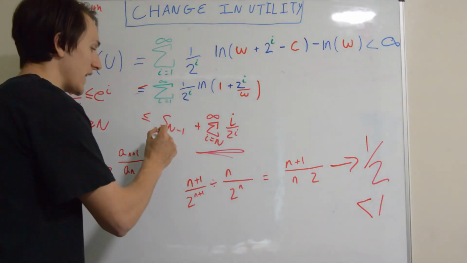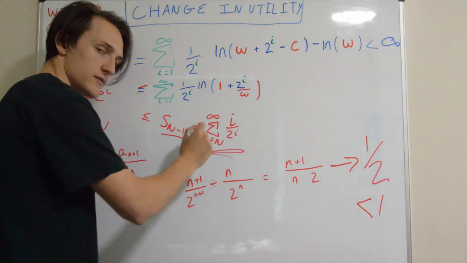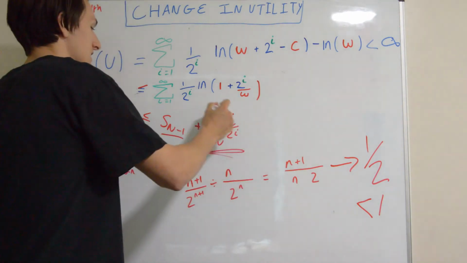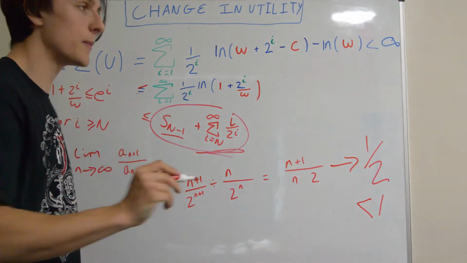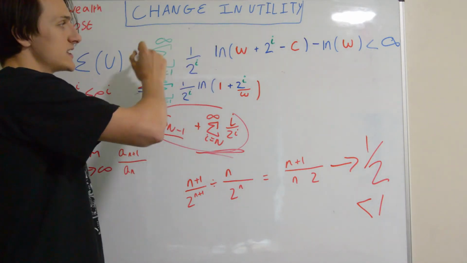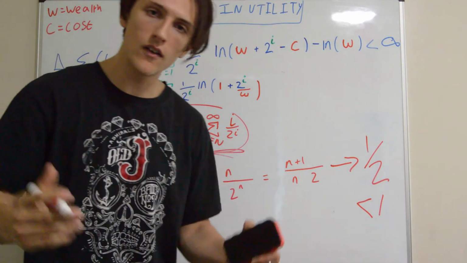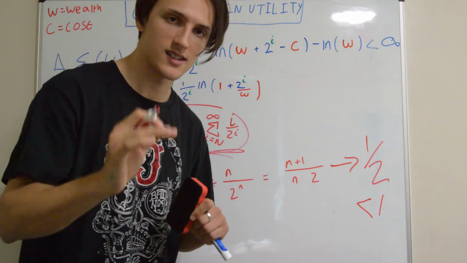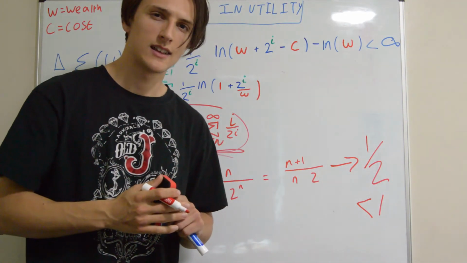So we have something finite plus something else that's finite. So the entire thing converges, and therefore by the comparison test, our utility function converges for all values of w and c. So there we are. Have we resolved the problem? So, is the infinite gap between the actual expectation and the amount of money that people would be willing to pay best explained by the diminishing utility of money? Well, perhaps, but there are some practical issues to St Petersburg Paradox anyway.